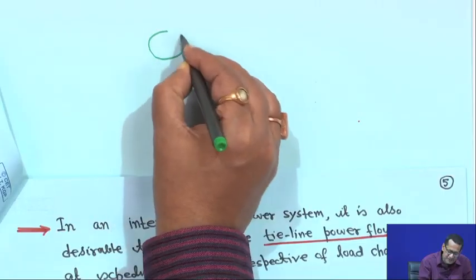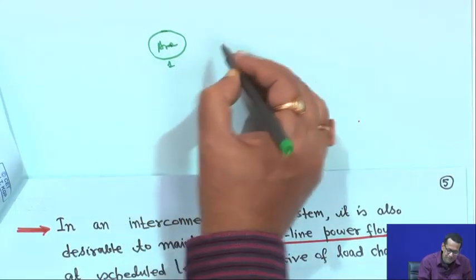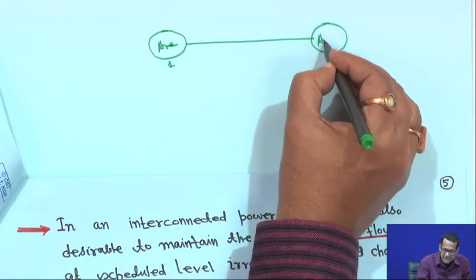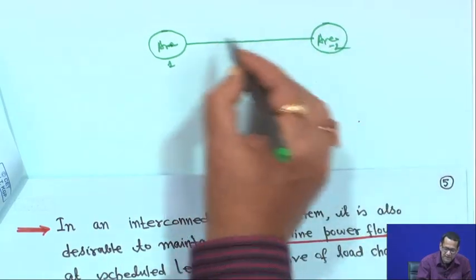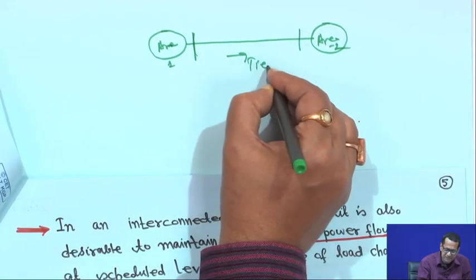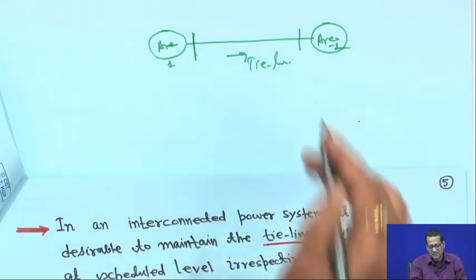Suppose this is one power system, area 1, and this is area 2, which will be explained later. They are connected by a three-phase tie line. Tie line means these two power systems are interconnected or tied together, which is why it is called a tie line.